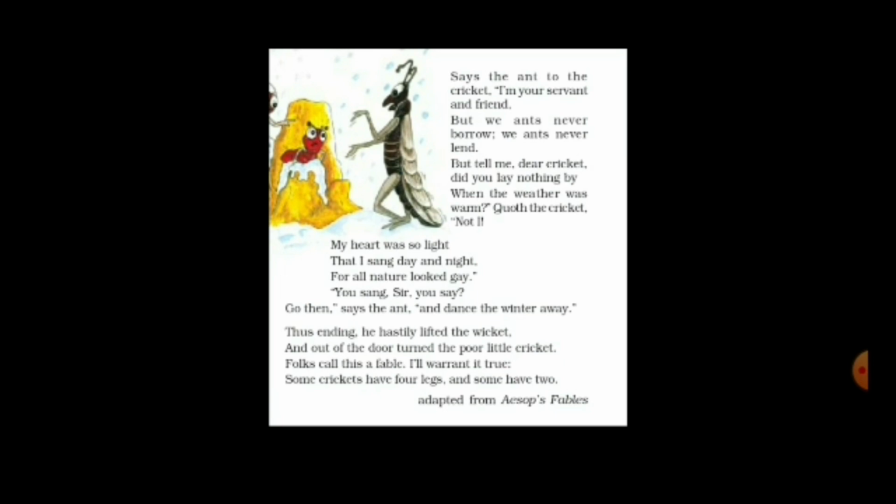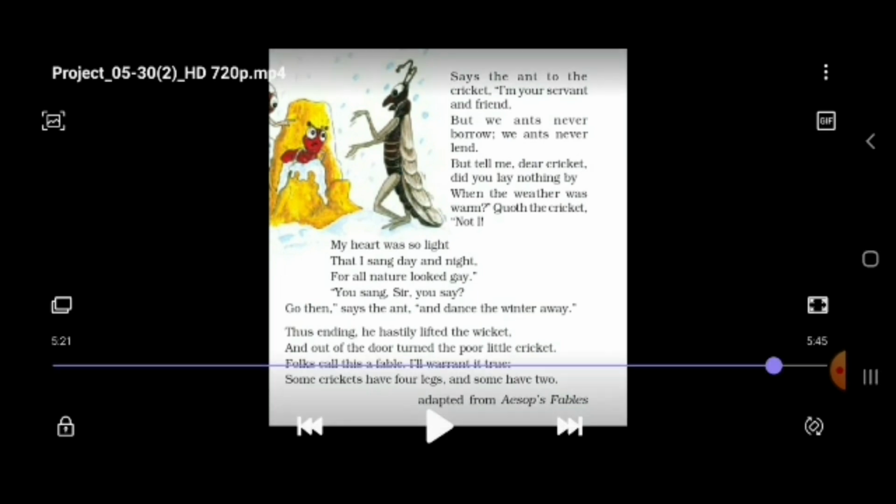Because the cricket doesn't have the habit of lending and borrowing. The ant tells the cricket that ants never borrow or lend, so that is the reason he feels sorry for the cricket. Perhaps that is because the ants are self-sufficient.